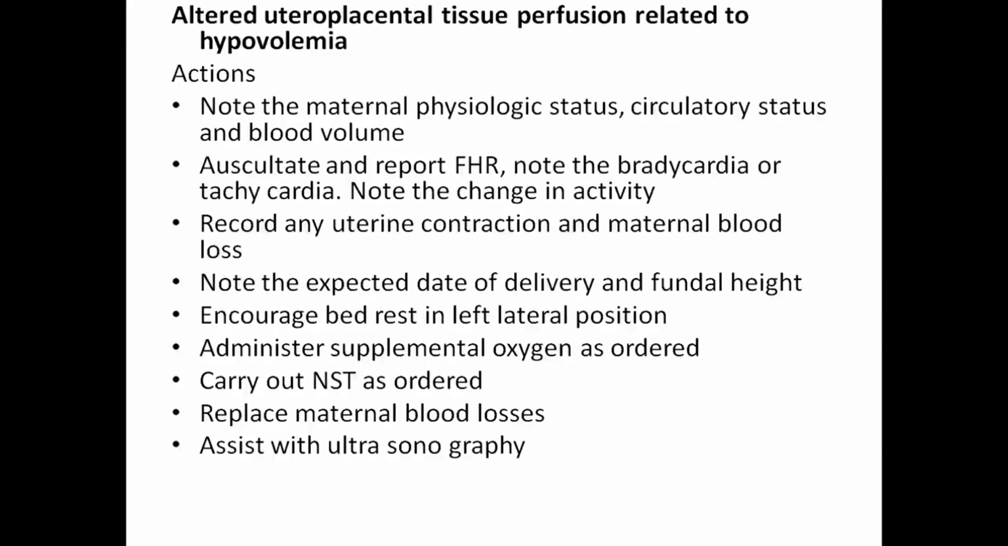Altered uteroplacental tissue perfusion related to hypovolemia: note the maternal physiological status, circulatory status and blood volume. Auscultate and report FHR, note bradycardia or tachycardia, and any change in activity. Record any uterine contraction and maternal blood loss. Note the expected date of delivery and fundal height. Encourage bed rest in left lateral position. Administer supplemental oxygen as ordered. Carry out non-stress test as ordered. Replace maternal blood losses. Assess with USG.